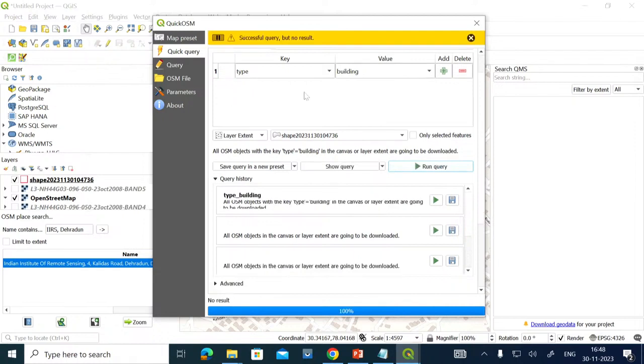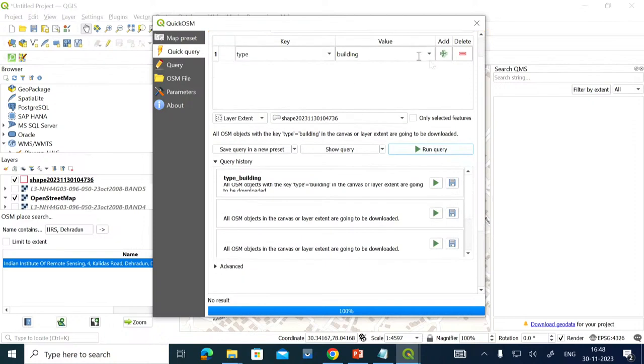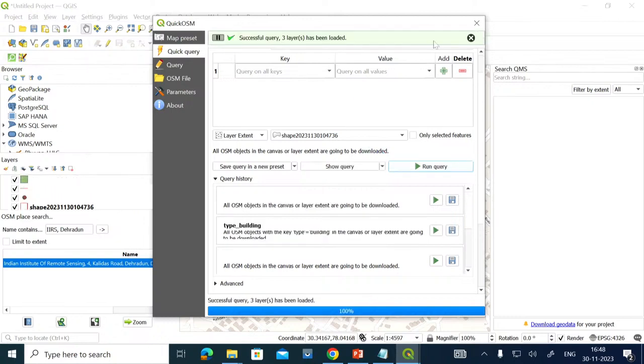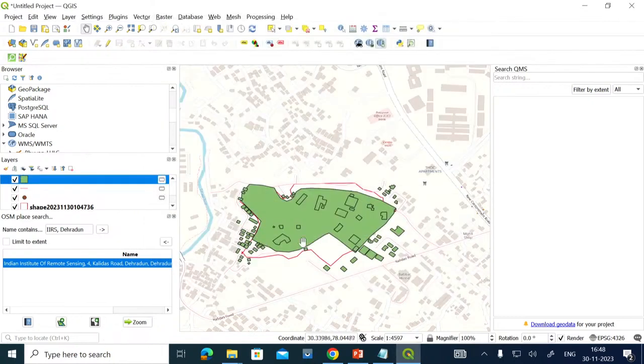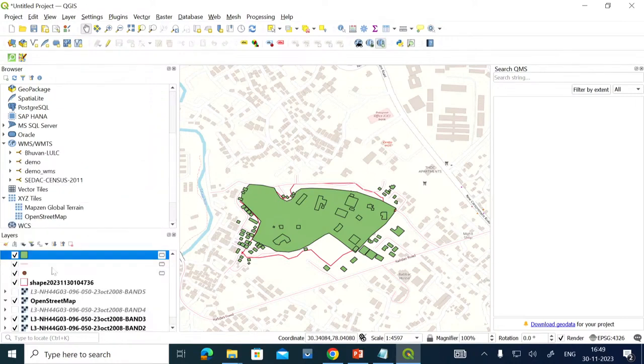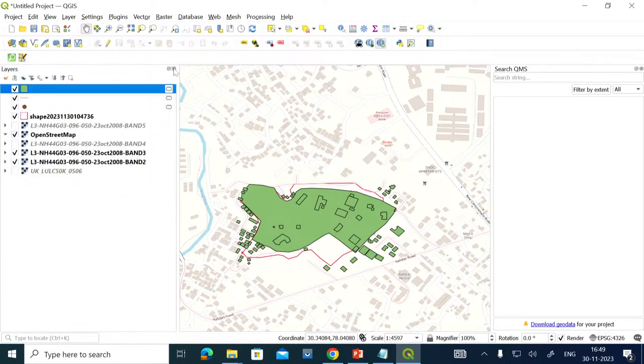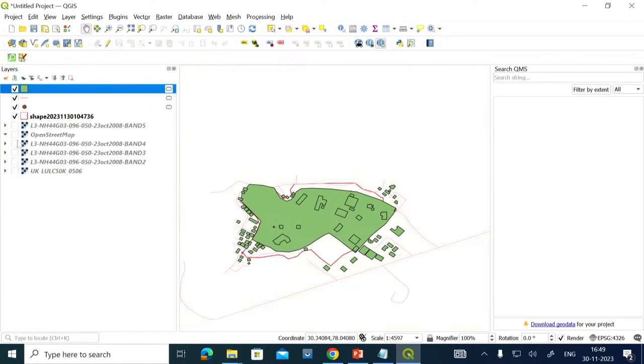Once you run it, it says no results are found here basically. So what we will do here, we will remove this building filter also, and try to run that query again. That filter you can remove. So yes, it has now downloaded. You can see here, this browser also I will remove from here. Let us try to switch off these layers also, OpenStreetMap also.